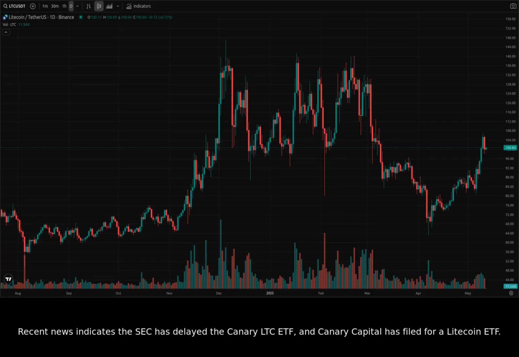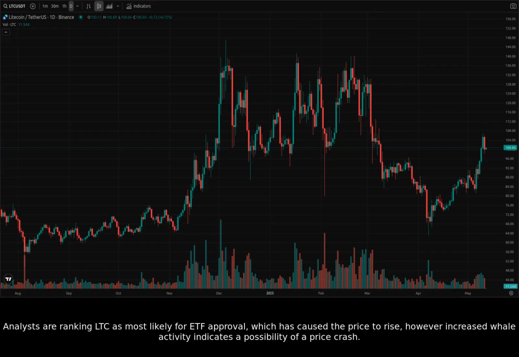Recent news indicates the SEC has delayed the Canary LTC ETF, and Canary Capital has filed for a Litecoin ETF. Analysts are ranking LTC as most likely for ETF approval, which has caused the price to rise. However, increased whale activity indicates a possibility of a price crash.